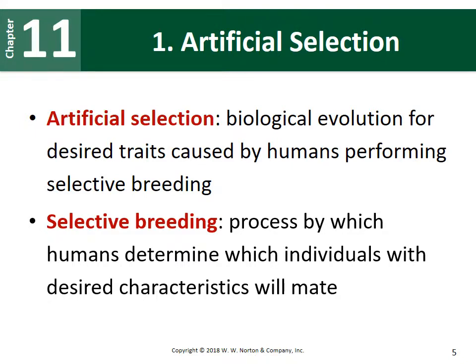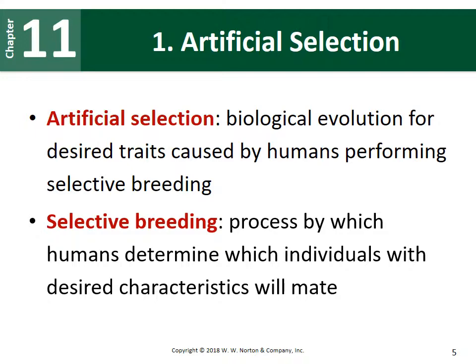We have used selective breeding and artificial selection to create a lot of different agricultural plants and also other animals that we use for farming or to produce food. So a lot of our domesticated animals have come about through selective breeding and artificial selection.